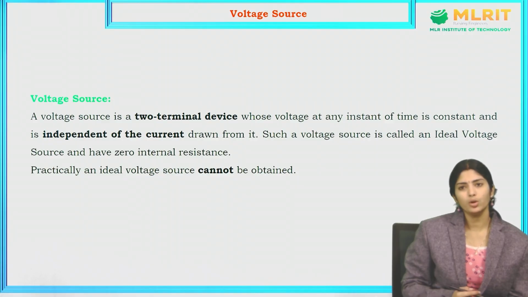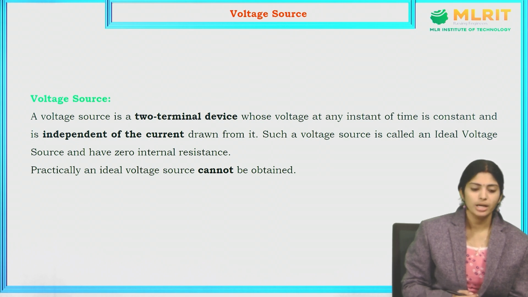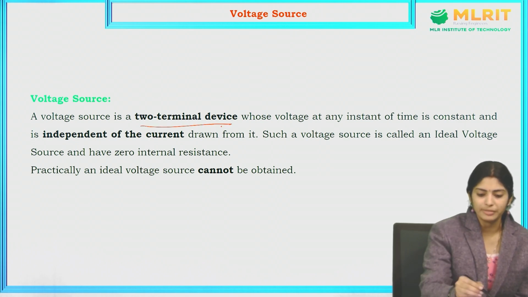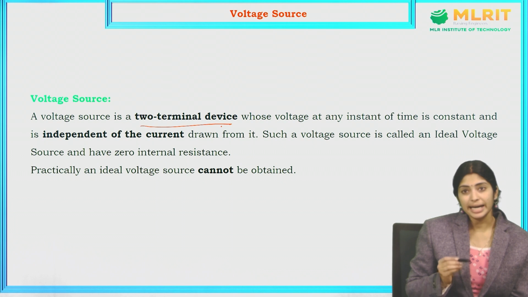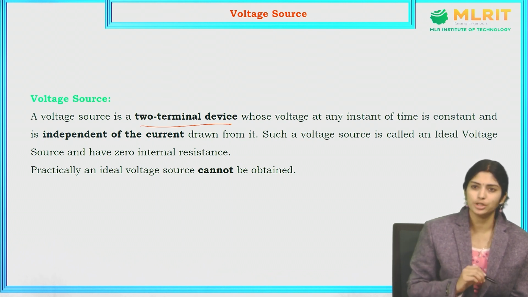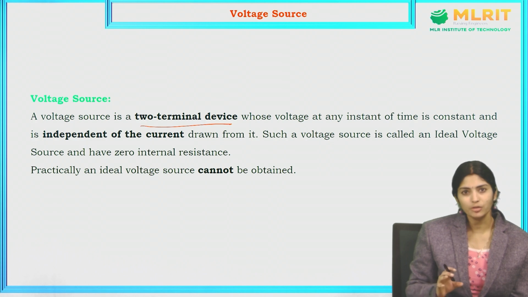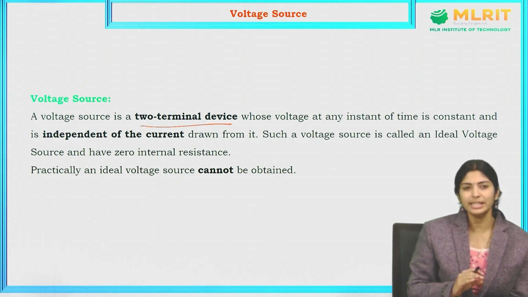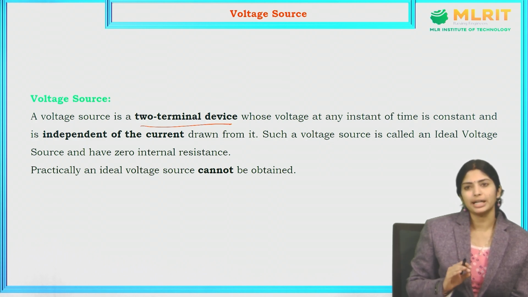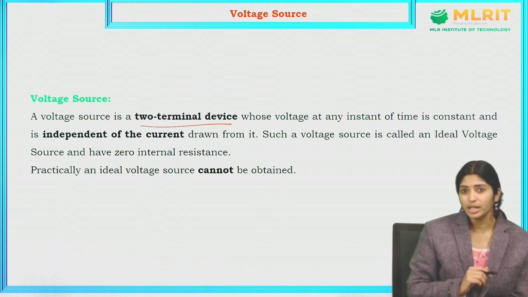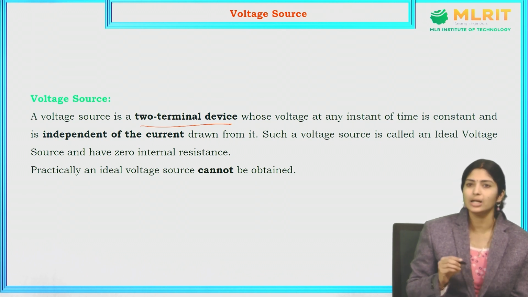Coming to the voltage source, what is a voltage source? A voltage source is a two-terminal device whose voltage at any instant of time is constant and is independent of the current drawn from it. Such a voltage source is called an ideal voltage source.